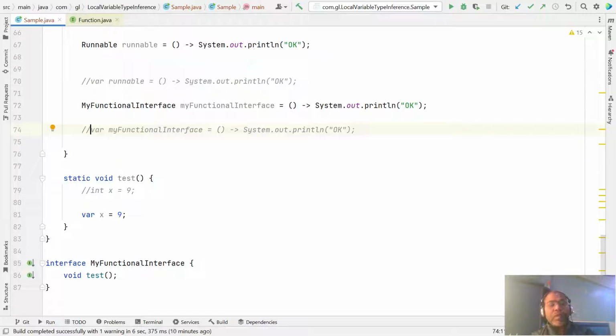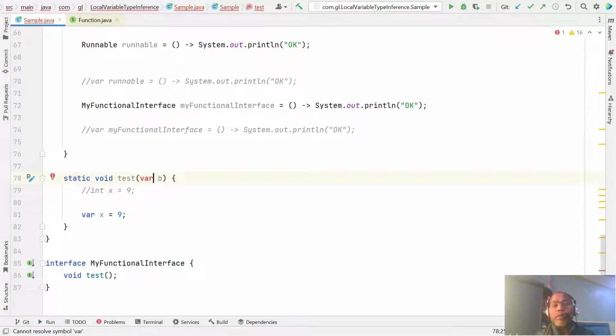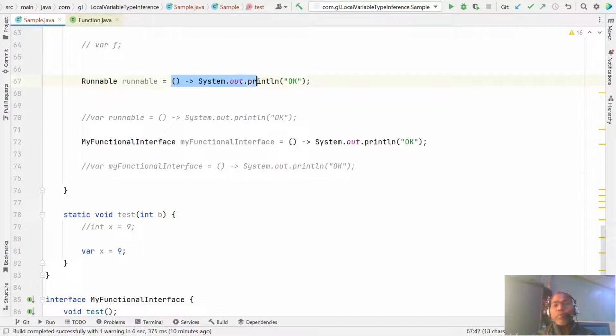If you notice, this is my test method with integer x. Let's keep b. You notice this method is the interface, b is the local variable. Can you declare b as a var keyword? No, here you cannot say var. Any local variable you cannot say var because some context is needed. Here always specify the data types. Similarly, in the lambda expression, your lambda expression is assigned to a local variable, you must specify your functional interface name so that the compiler can figure out whether this lambda expression is for this functional interface or that functional interface.